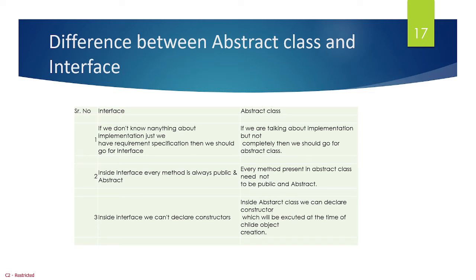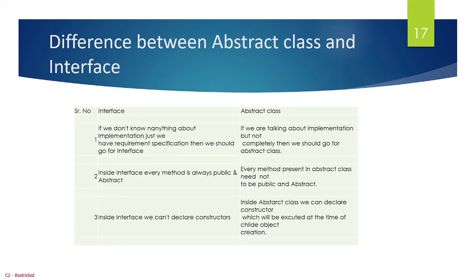Difference between abstract class and interface. The very first difference: if we don't know anything about implementation and just have a requirement specification, then we use the interface.